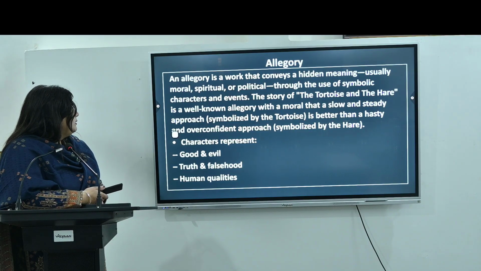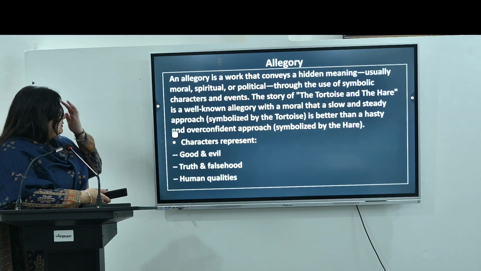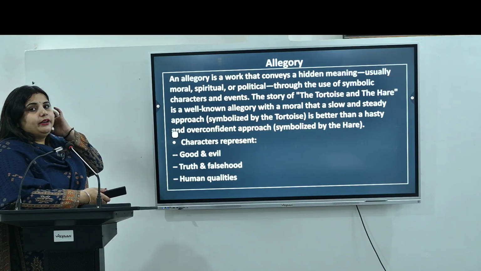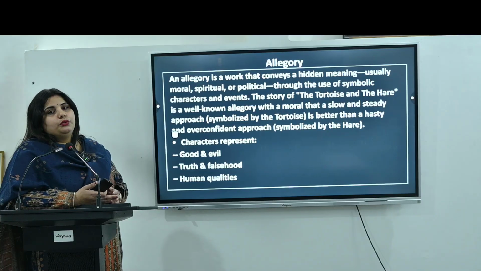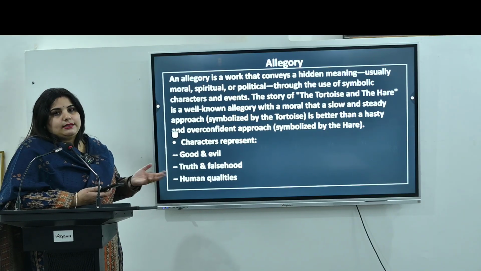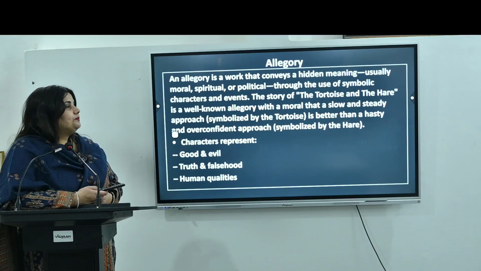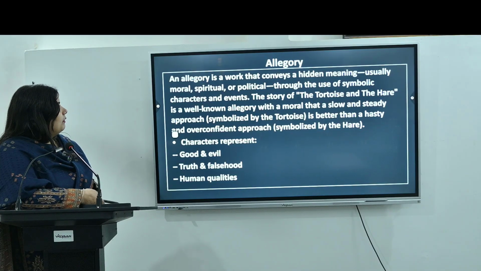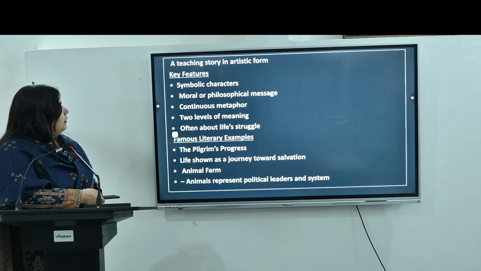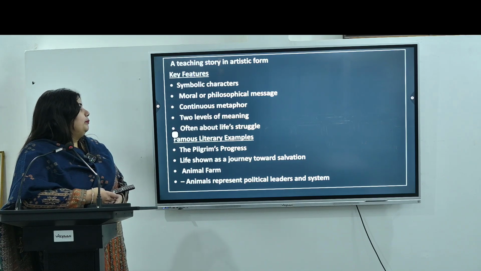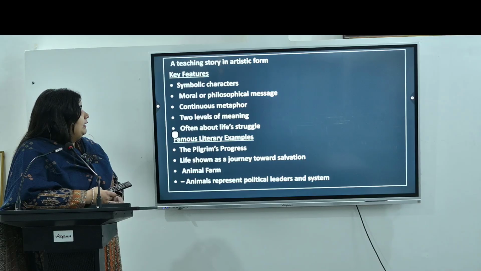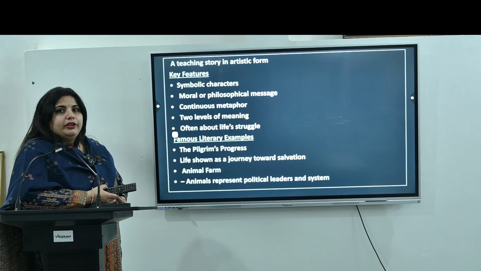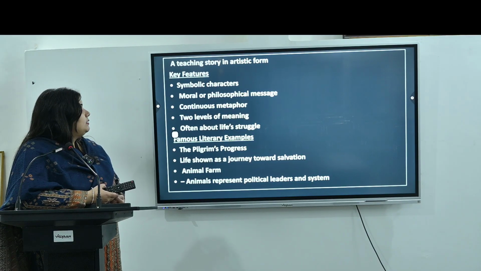Here, the characters in this particular form of poetry can represent the good, the bad, the truth, the falsehood, and these kinds of human qualities. This is because this form is based on a moral purpose, so we can call it a teaching story in an artistic form.